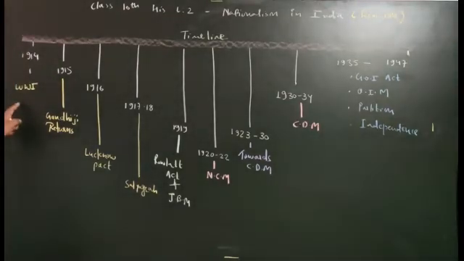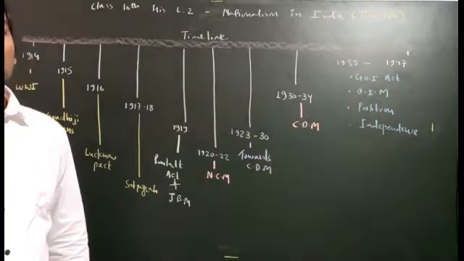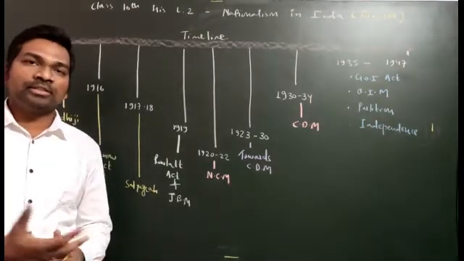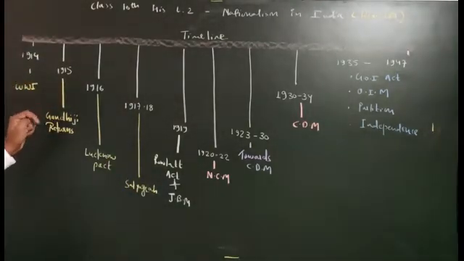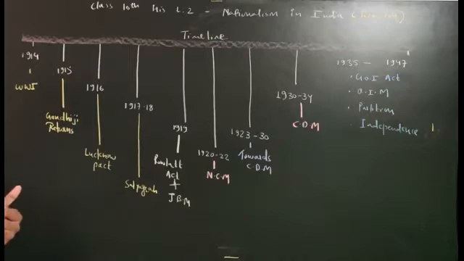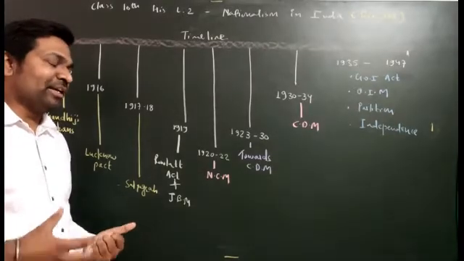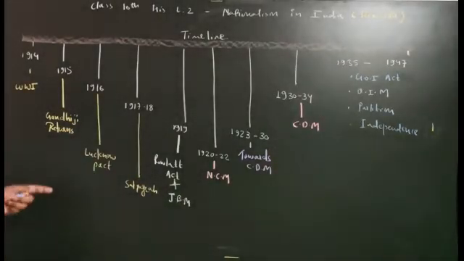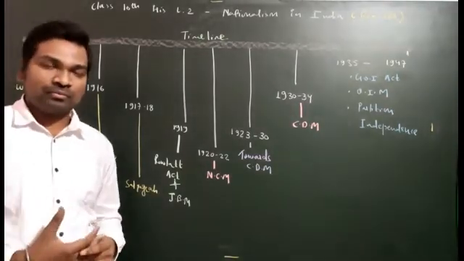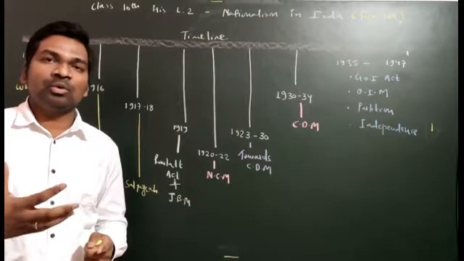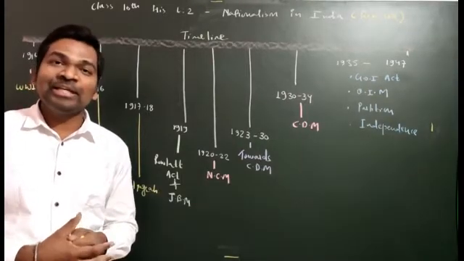So here beta, you see, when World War I started, you all know that World War I we have also seen in chapter number 1 of class 10th history, that is the rise of nationalism in Europe. So in that chapter also we have seen World War I. Why World War I started, I will not go into that, because you already know the Balkan region story, the tension in Balkan region you already know. But remember, in this World War I, one country was there which was called Britain. So Britain was participating in this World War I, and Britain was also ruling in India.